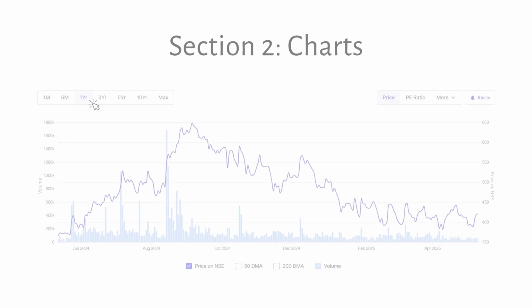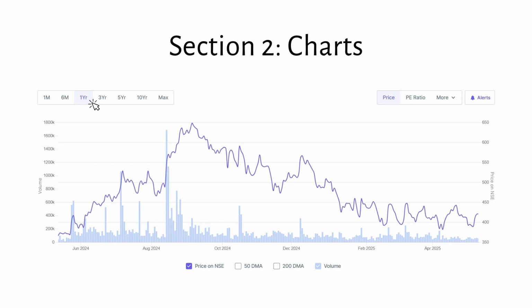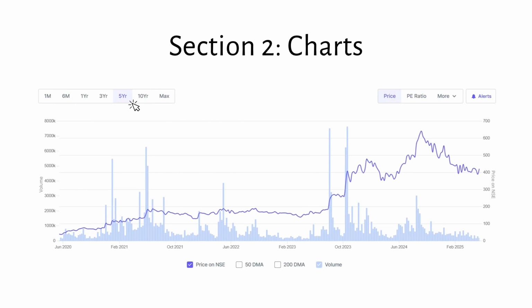Next section is the charts. Charts give us a rough sketch into the company's past, how it has performed over the years. Click for 1 year or 5 year max to see. We can see that the company has grown in the past few years.